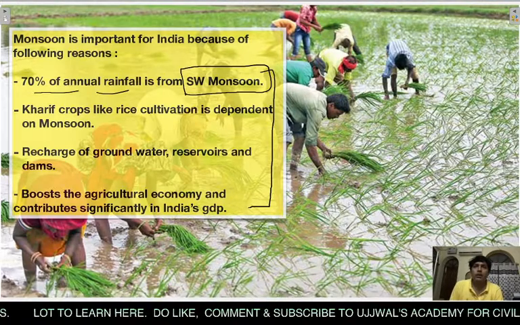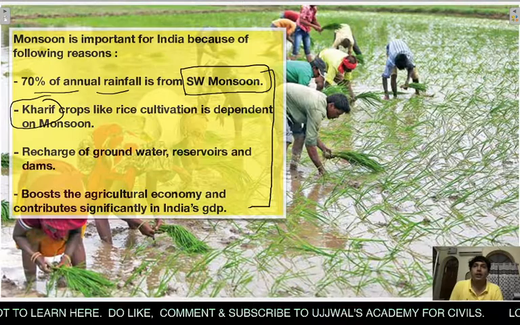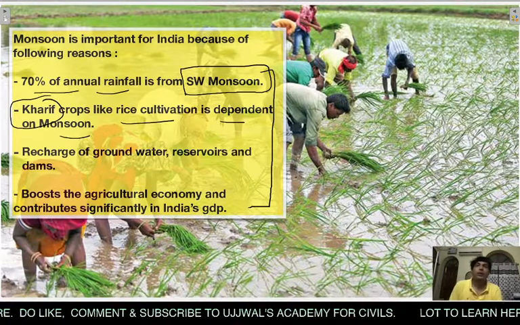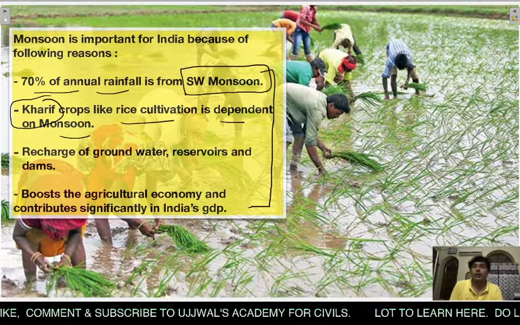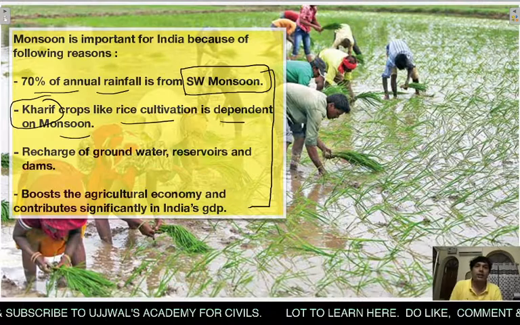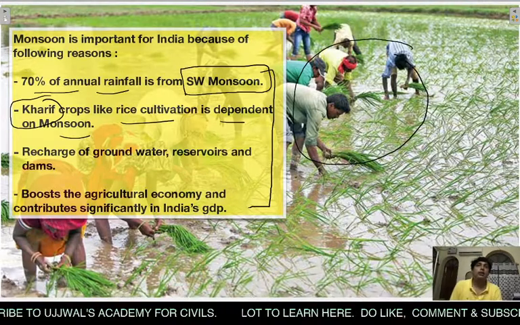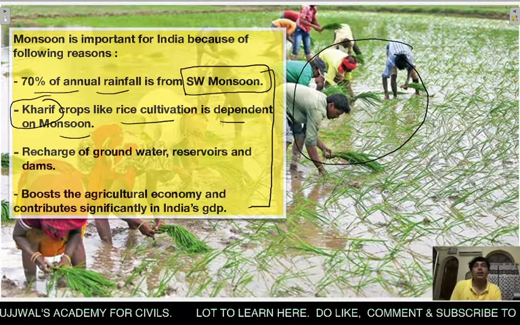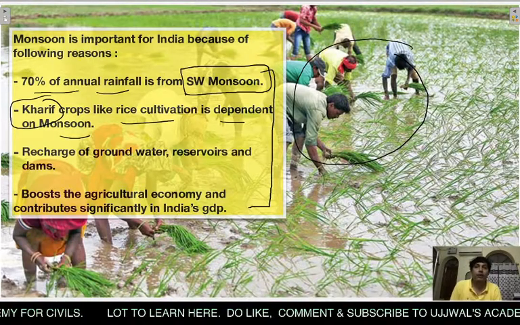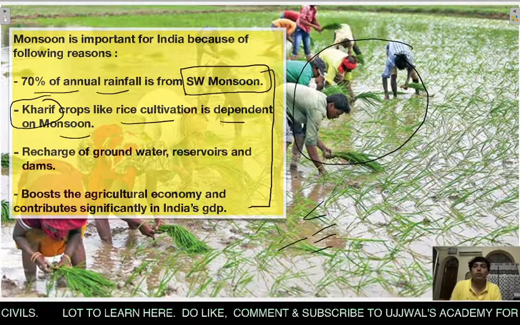Second point is kharif crops like rice cultivation is dependent on monsoon. जो फसल हम लोग गर्मी के मौसम में, जो कि बरसात के मौसम में करते हैं, उसके लिए मानसून का आना बहुत ज़रूरी होता है. एज यू कैन सी इन दिस पर्टिकुलर फिगर, these farmers are planting rice in their fields, and you can see these rice fields are water filled. Okay, and this is because of monsoon rains.